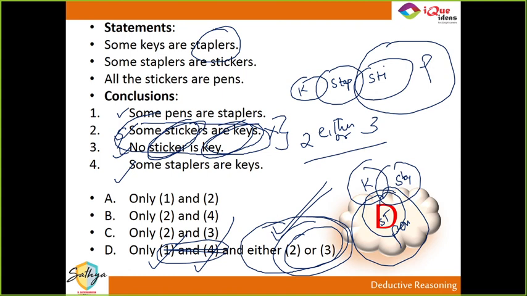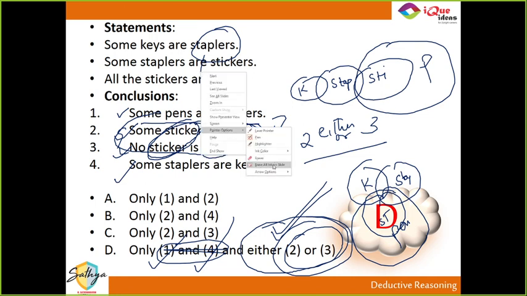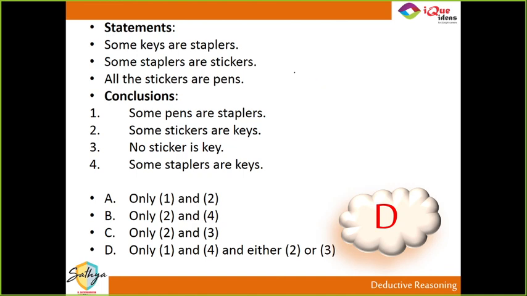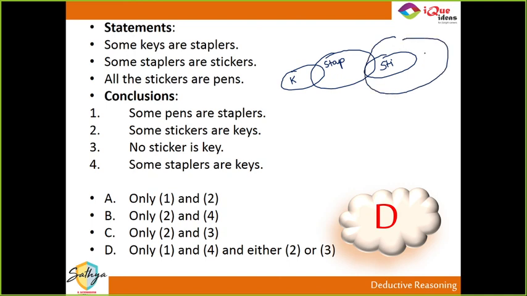Are you getting that? I think your A and B statement equate. Where is it given some keys are... Okay, see, let's do this once again. It says some keys are staplers, right? Then some staplers are stickers, and all the stickers are pens. This is one possible diagram, right?